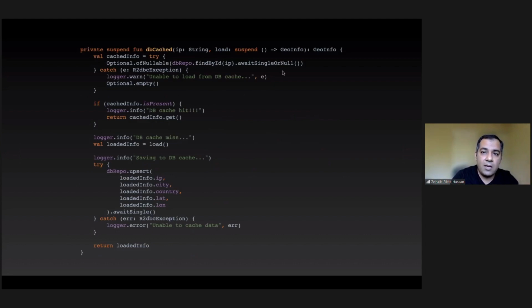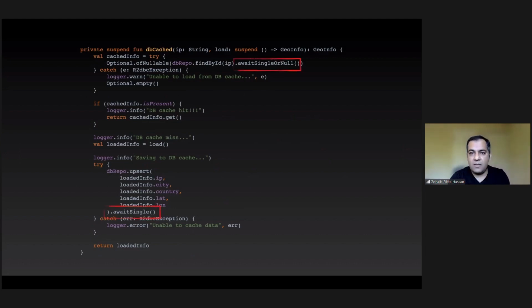I'm doing find by ID await single or null to make it optional. Then if it's present, I do a get. Otherwise, I call the method that's also a suspend method. And then I do the upsert handling the errors. Looks pretty standard, right? I'm doing try catches to fallback, try catches to fallback, returns in the middle. Even in the worst form, this is not a bad piece of code.